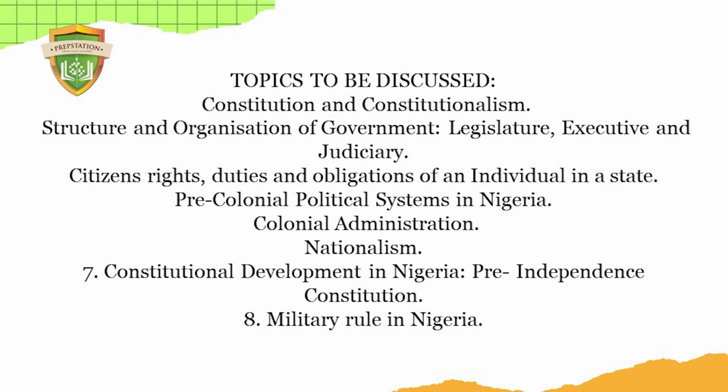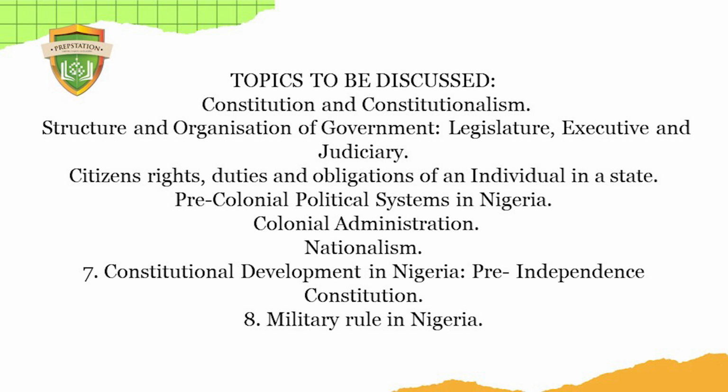Then we'll go to the pre-colonial political systems in Nigeria. Quite an interesting topic. We'll be looking at pre-colonial administration in Hausa-Fulani land, pre-colonial administration in Igbo land, and pre-colonial administration in Yoruba land. Then we'll look at colonial administration. First of all, we'll look at what colonialism is all about. We'll talk about indirect rule and all that.